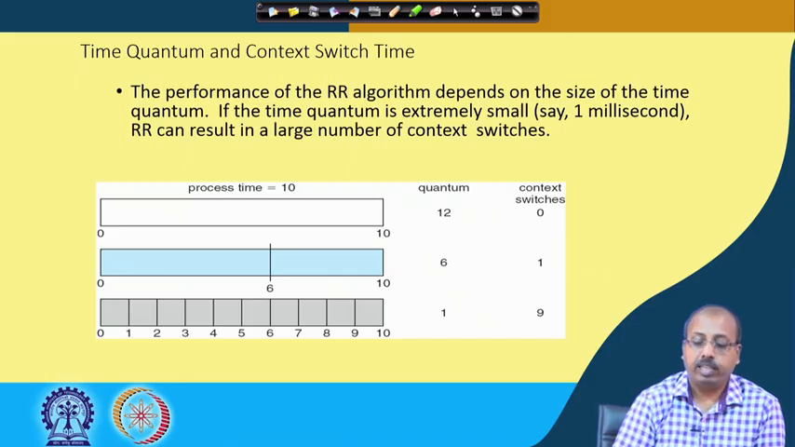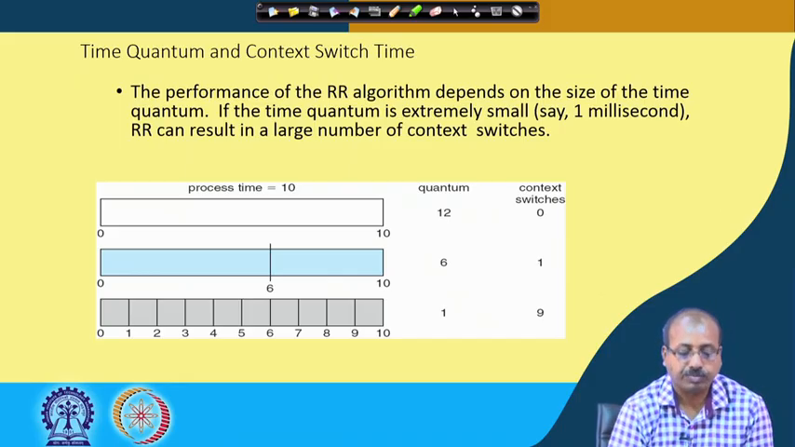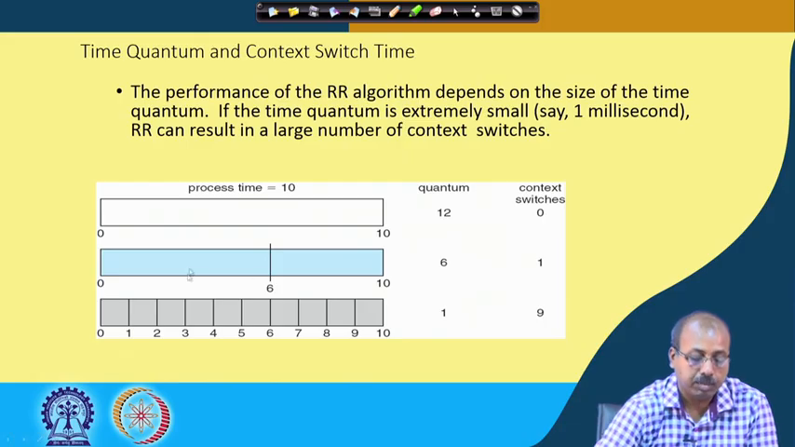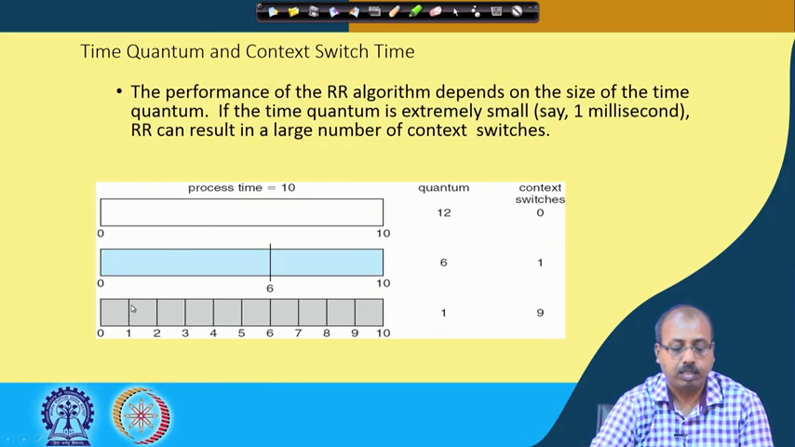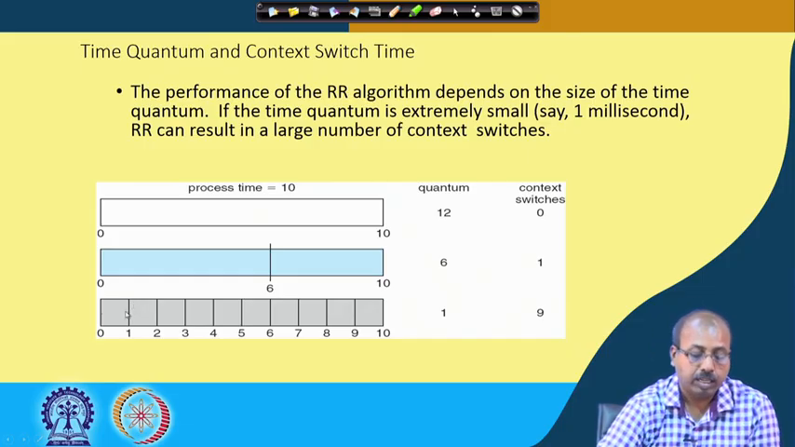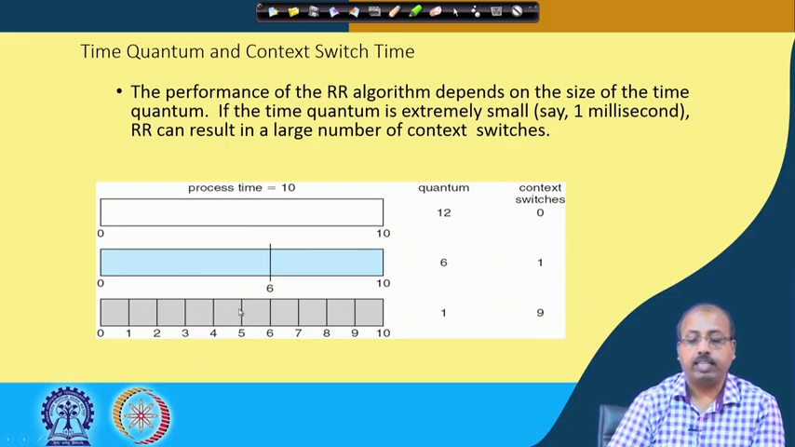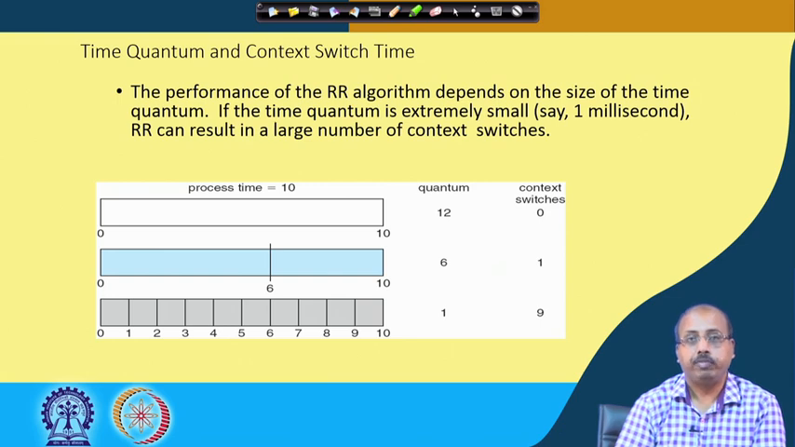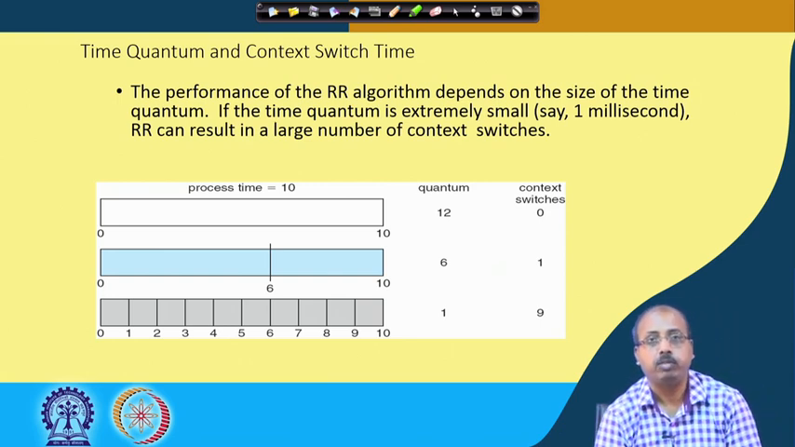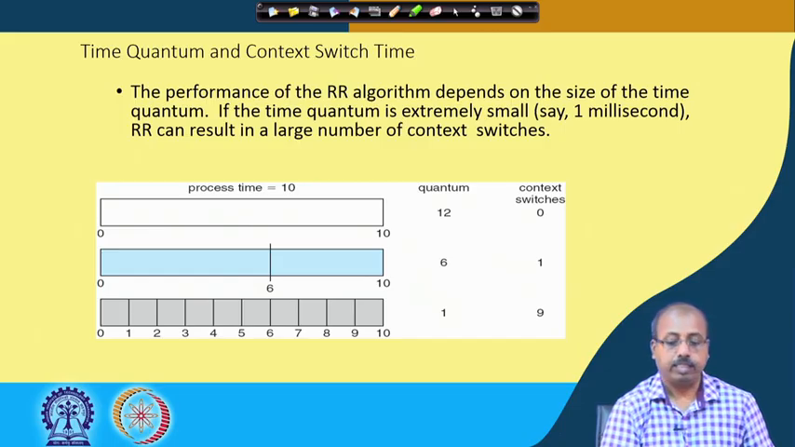On the other hand, if we have a time quantum size of 1, even if you have a single process in the system, every 1 time unit the timer will expire and send an interrupt to the system, and as a result the scheduler will be invoked and a context switch will happen between the scheduler and the process. So, there are 9 such context switches occurring here. If you make the time quantum very small, the number of context switches will be very high, and a good amount of time will be wasted in executing the context switches.